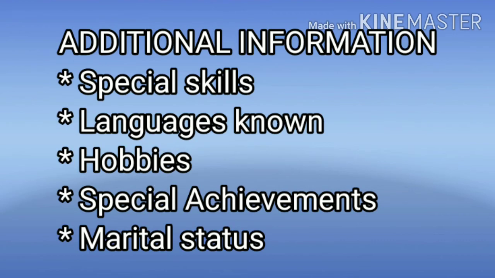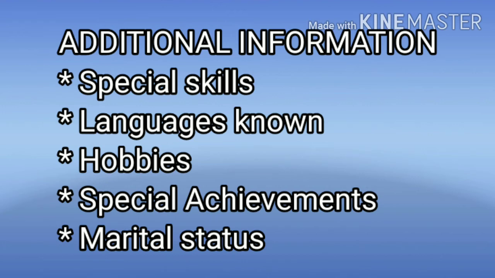additional information. If we want to mention some additional information in our biodata, like any special skills, then the languages that we know to write, read and speak. Then the candidate's hobbies can be mentioned in the biodata, reading, listening to music, some other hobby.